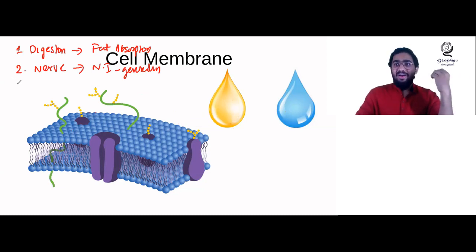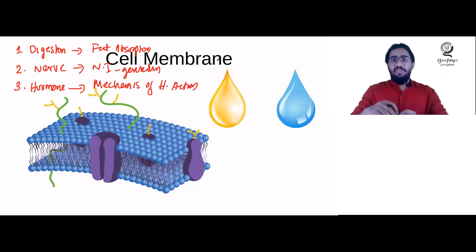The third area where this property of the cell membrane is used is your hormones. You have studied that chapter of the endocrine system. In that, you have studied about the mechanism of hormone action. What is so special about the mechanism of hormone action? You know that some of the hormones will be acting by binding on receptors which are present on the cell membrane, and some other hormones will be going into the cell and will bind on receptors which are present inside the cell, that is the intracellular receptors.